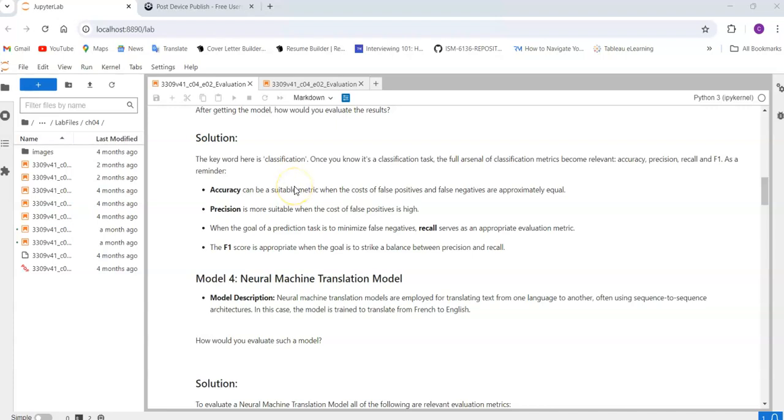If you know the concept of the confusion matrix, you can easily evaluate this. I will make a video about the confusion matrix also, so don't worry. For now, make sure there are four things in the confusion matrix: true positive, true negative, false positive, and false negative.